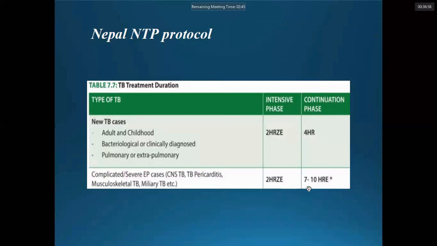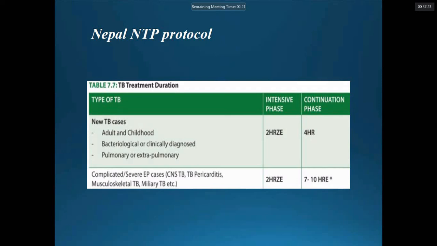Recently, there are published data in which they are doing around 6 months of the drug, and they have already started doing so. If it involves the joints, tubercular arthritis, after 6 months or during the course of antitubercular therapy, they are doing total knee and total hip arthroplasty.